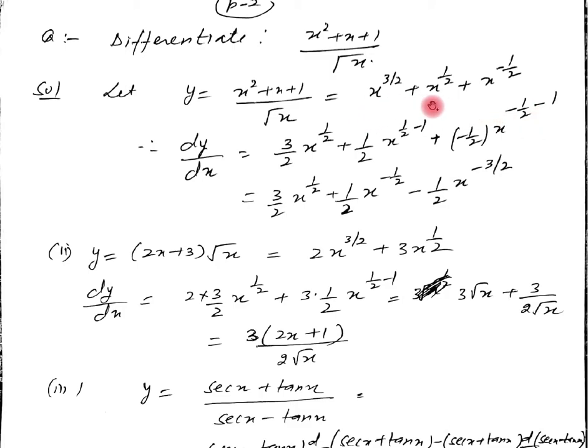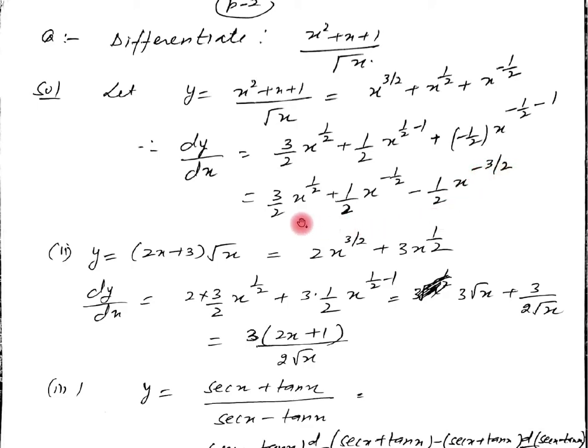In all we have used the result for x raised to power n. Now simplifying, it can be written as, first term is what? 3 by 2 x raised to power 1 by 2, plus 1 by 2 x raised to power minus 1 by 2, plus minus 1 by 2 into x raised to power minus 3 by 2.